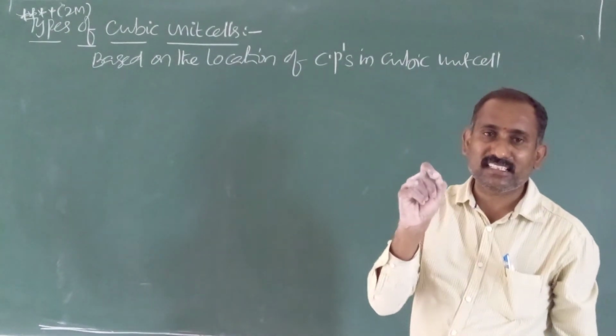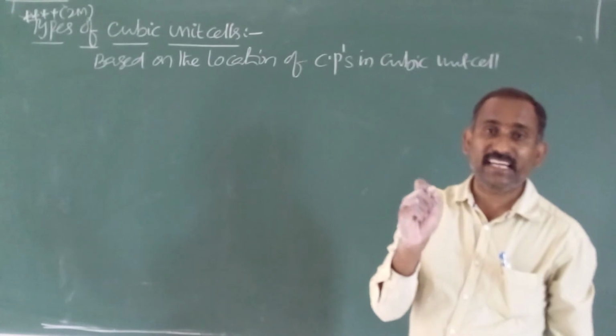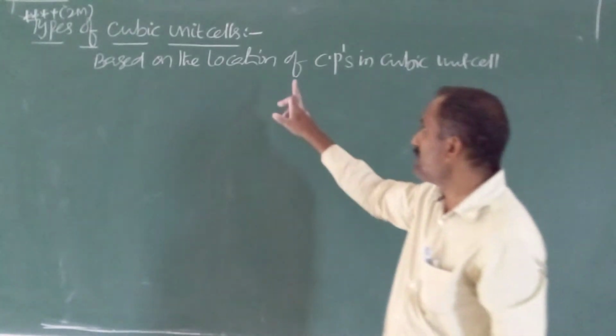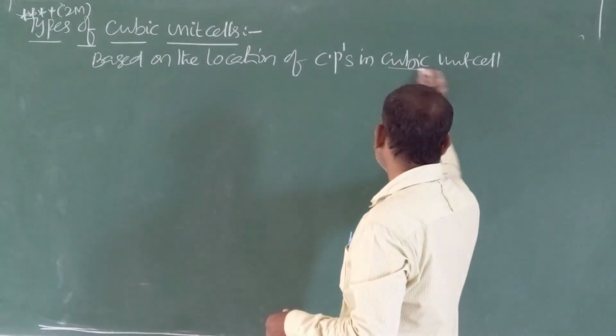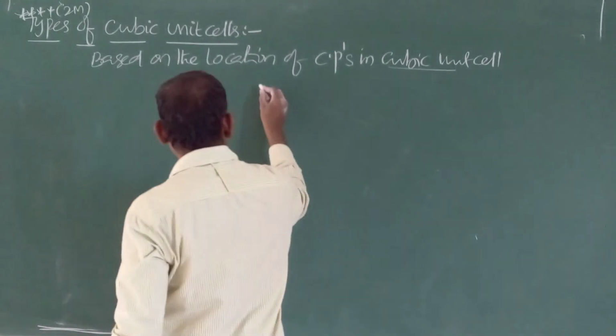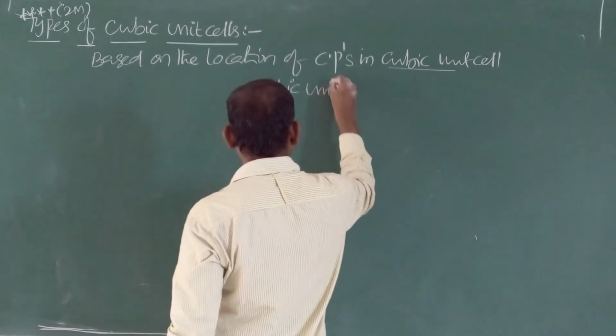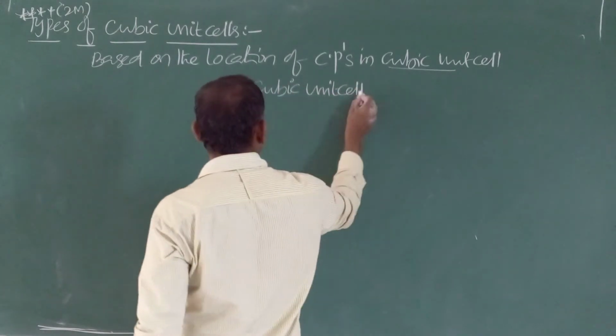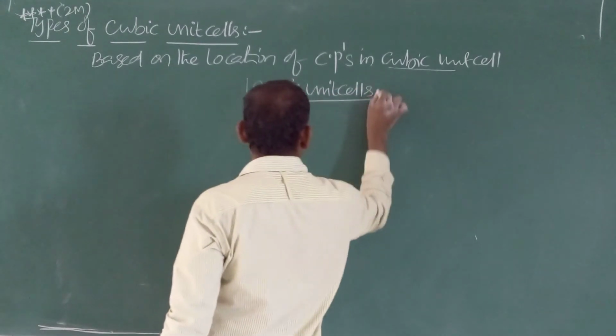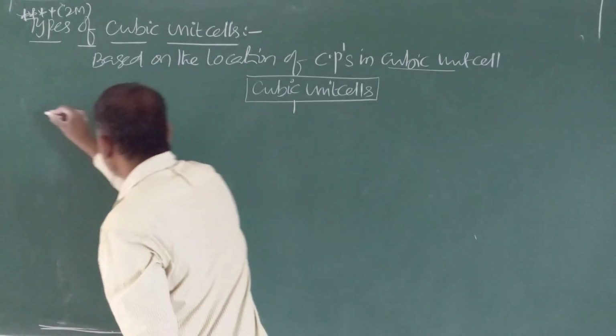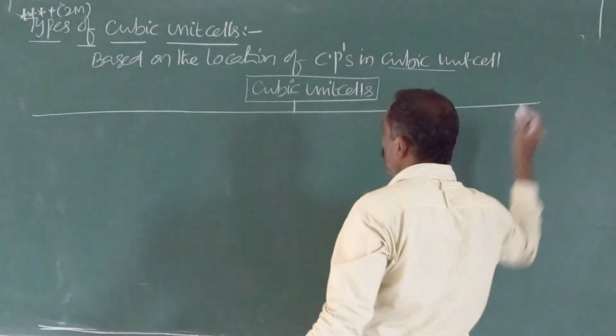Sometimes constituent particles are located at corners, sometimes at faces, like that. Based on the location of constituent particles in cubic unit cells, the cubic unit cells are broadly classified into mainly two types.